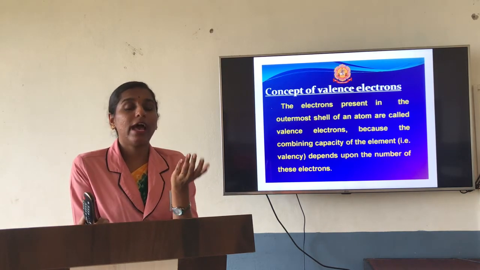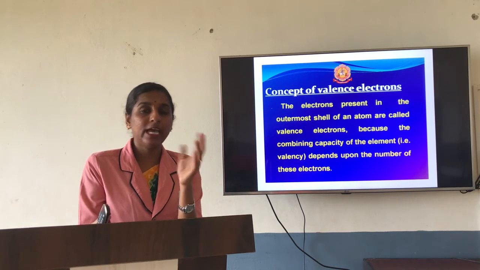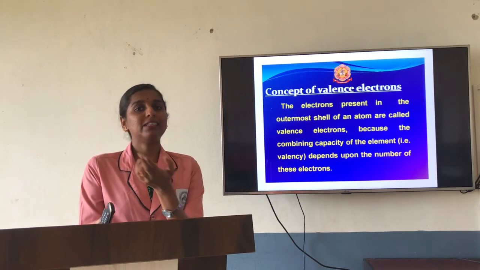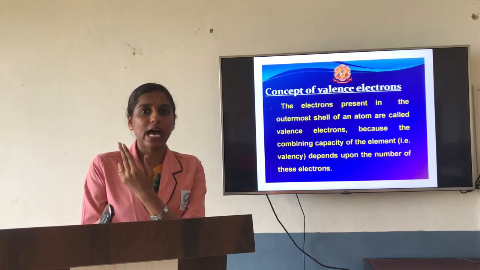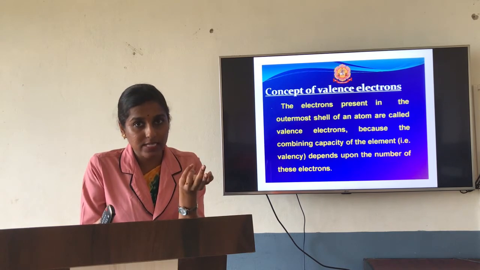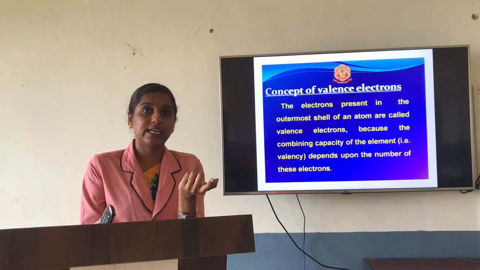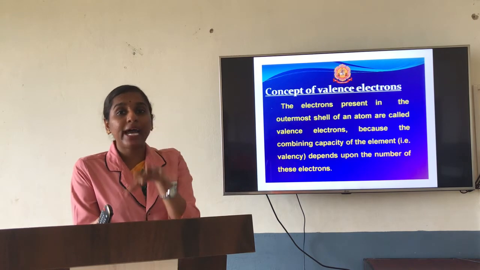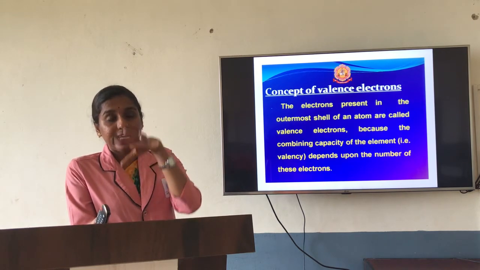Valence electron and valency both are different. Valence electron is nothing but how many electrons are present in the last shell, that will be considered as valence electron. Valency is nothing but the combining capacity of that element.